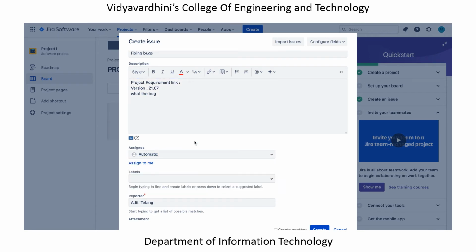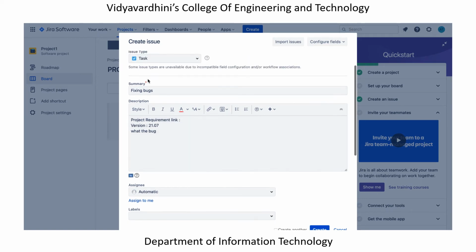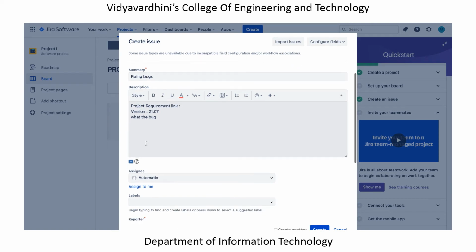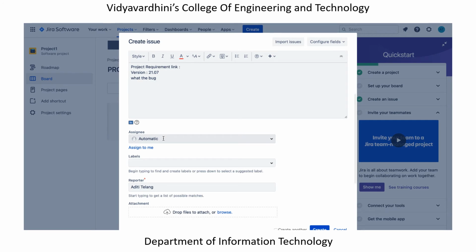So as I was saying, Jira is also used to raise tickets. So let's say my environment was down, so the summary would be, okay, this particular environment is down. Description would be, okay, this is the host name, this is the WebSphere address, and this particular link of the website is down, can you please check. Then you would be assigning it to the concerned person. But right now, since this is an individual task, I have assigned it to me.